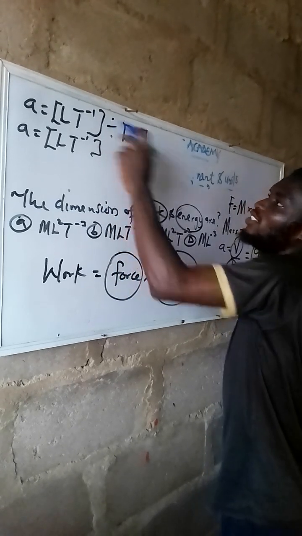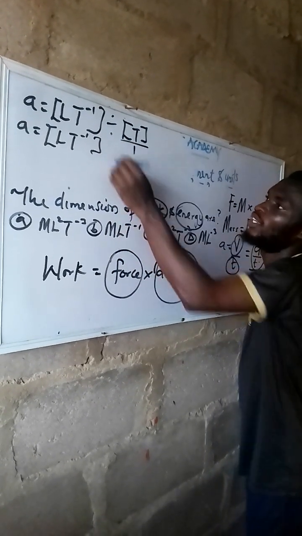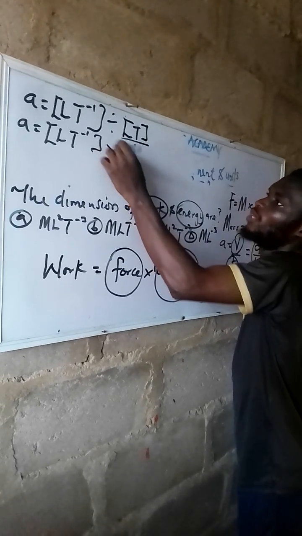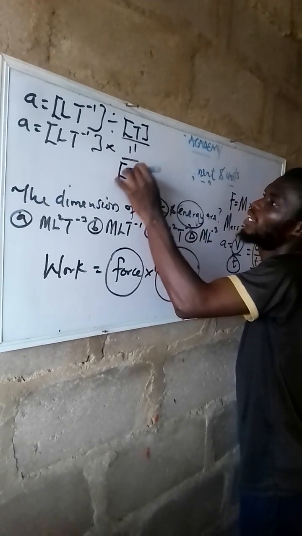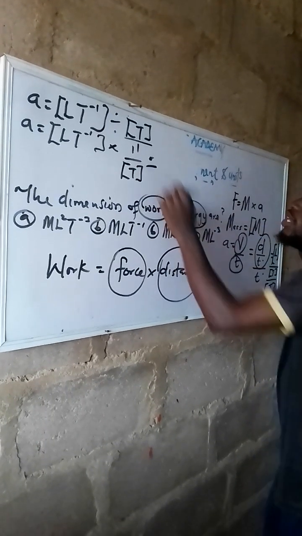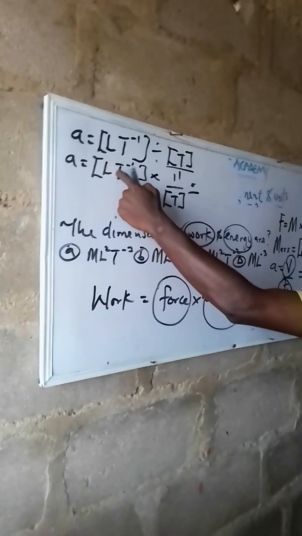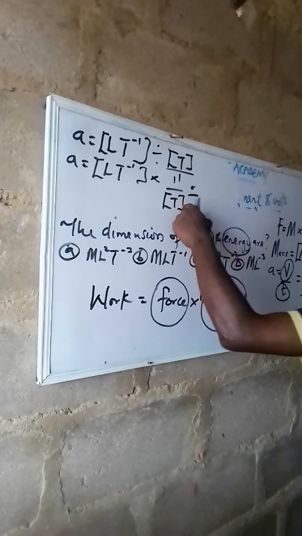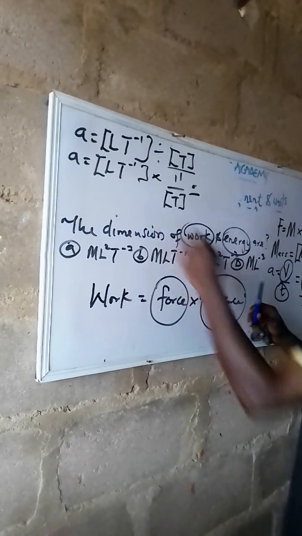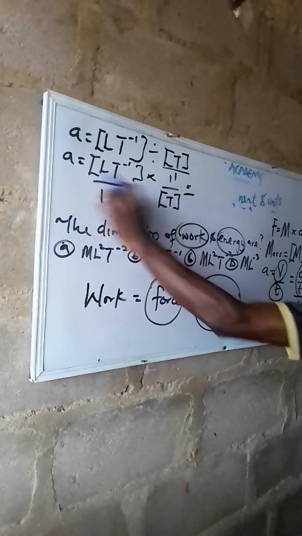Then try and change this to times. How do we put under? Put 1 here. That means 1 will go up. This will come down, times 1 over close bracket T. I hope you know what I did here. It's just a mathematical expression. All you need to do now, based on law of indices, this is T at all. This is T. Pick 1 T. Then divide through, because this is all upon 1. Change the divide sign to minus.